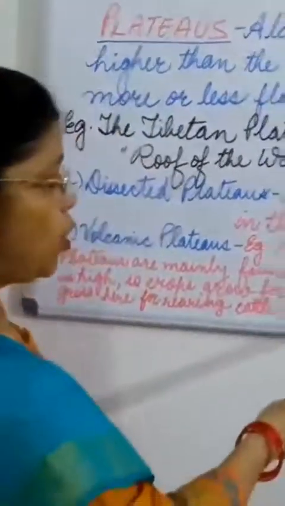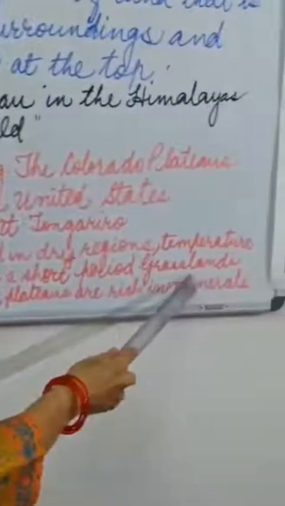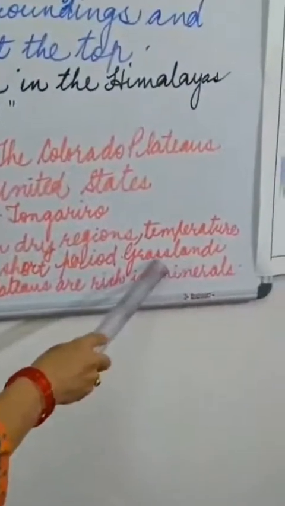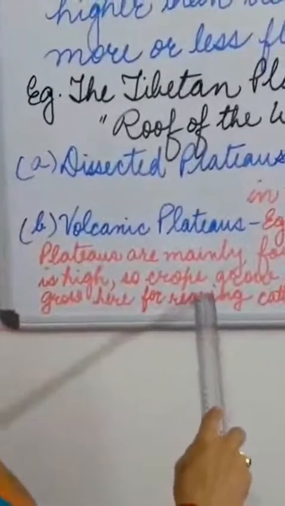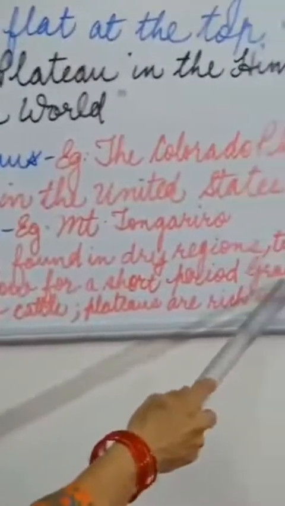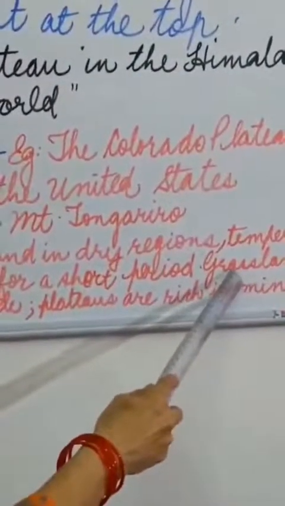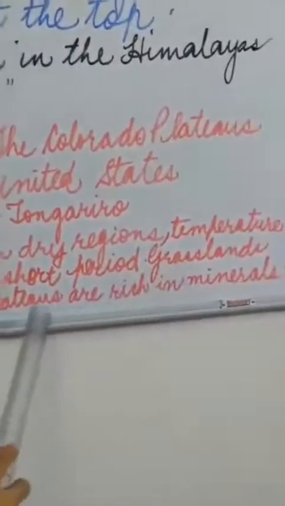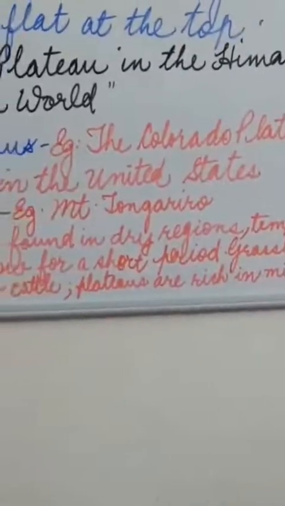And what do people do over there then? They grow grassland. This grassland is for the cattle or the sheep rearing. The cattle or the sheep, they live on the grassland. Live means they eat the grasses over here. And plateaus are also rich in minerals. Okay.